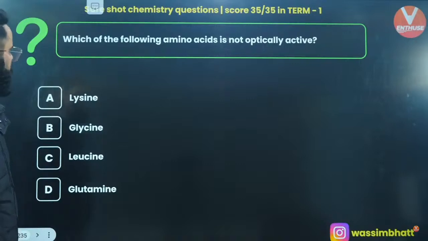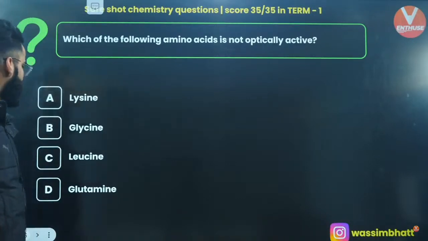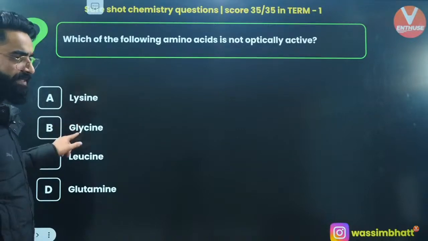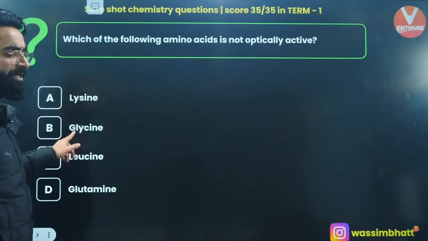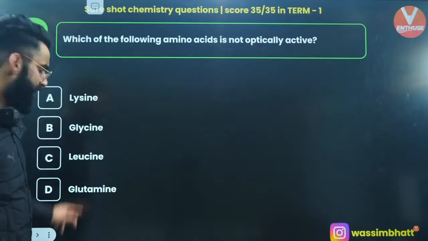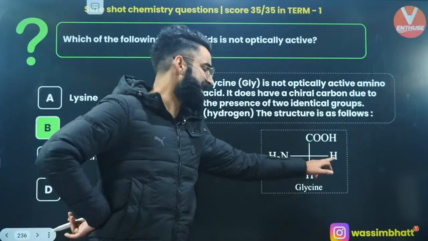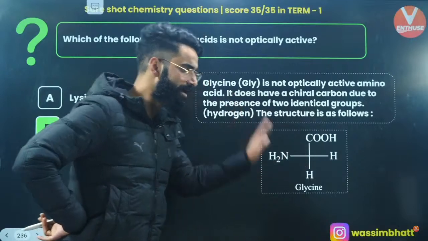Yes. One more. Which of the following amino acids is not optically active? Is it lysine or glycine? Let me know fast. It is going to be glycine, right? Because it does not have any chiral carbon. Because you have two same groups attached to this carbon over here.